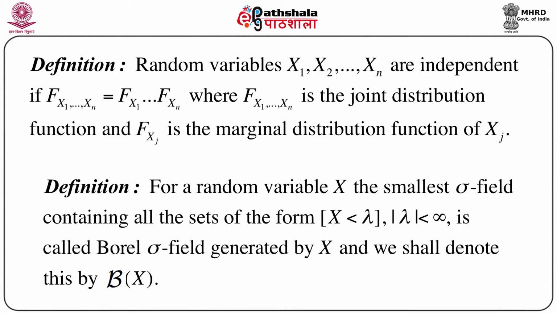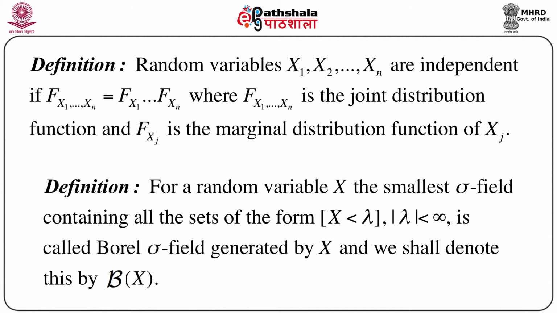So for a random variable X, we define the smallest sigma field containing all the sets of the form X less than lambda, that means X in minus infinity to lambda, where mod lambda less than infinity, is called a Borel sigma field generated by X. That means for a random variable X, we can always define a Borel sigma field generated by X in the form of the collection of all sets of the form X less than lambda, where obviously mod lambda less than infinity. And we denote this sigma field by script B of X.